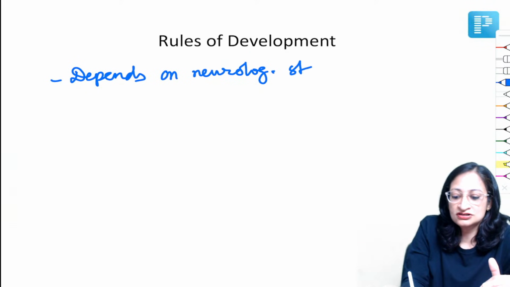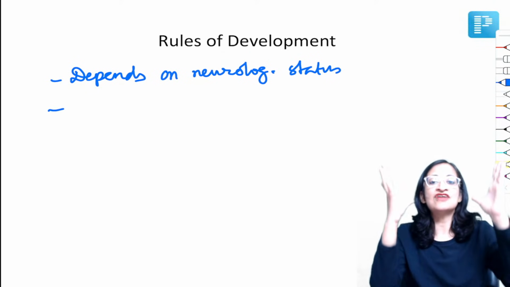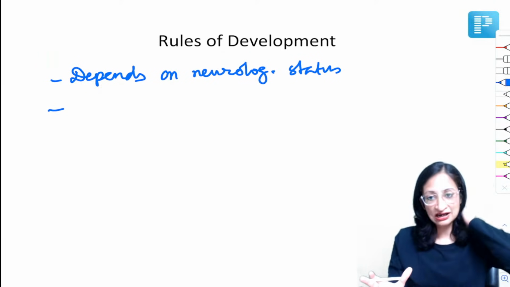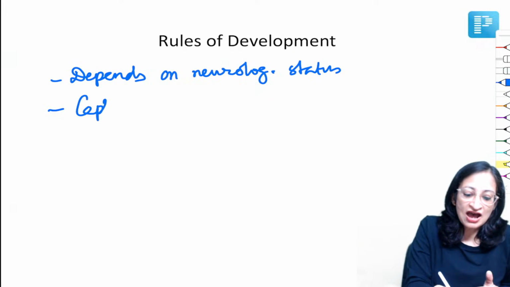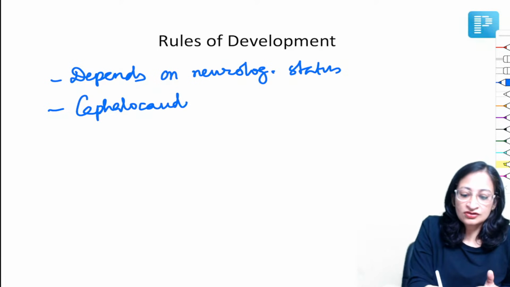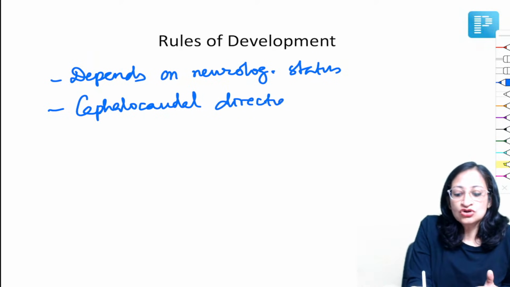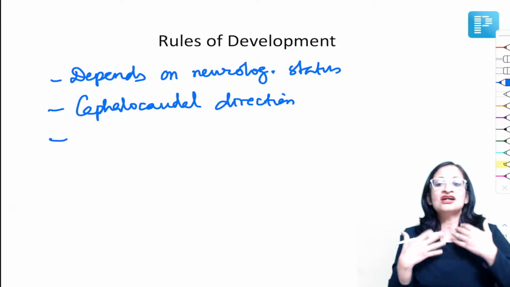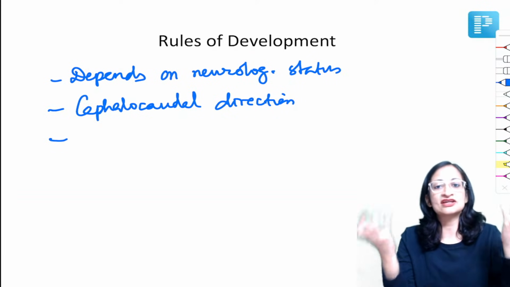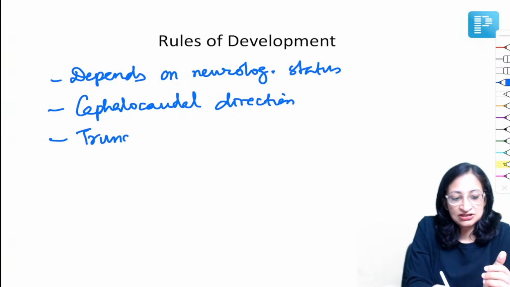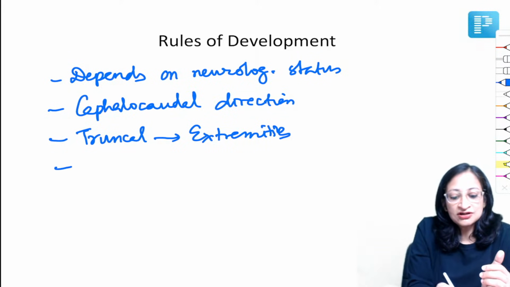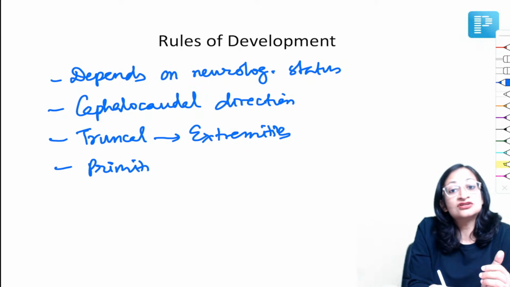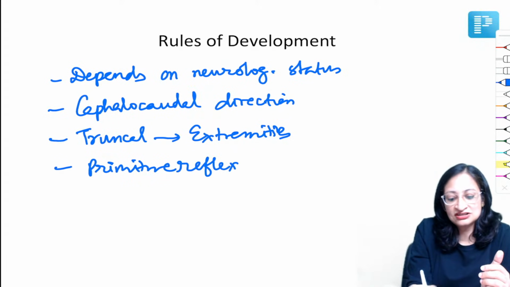Neurological status of child, and the development happens in cephalocaudal direction. What does that mean? First neck control will come, then the child will learn to sit, then the child will learn to stand. Truncal development happens first, followed by the limbs or extremities. And certain primitive reflexes disappear, then the child learns to do something. So primitive reflexes disappear and some developmental milestones will appear.